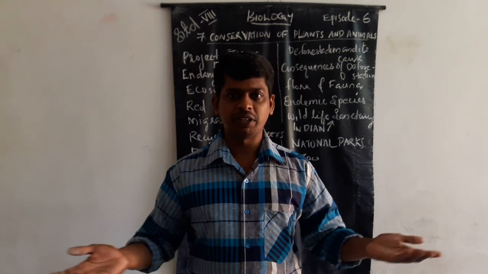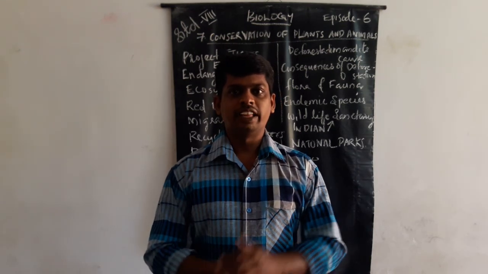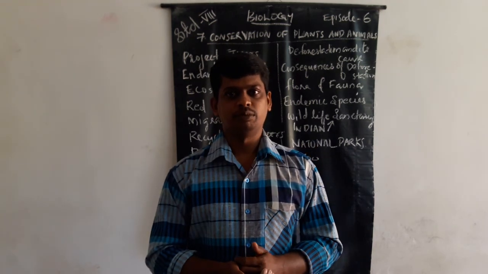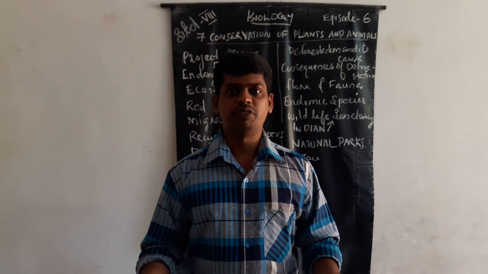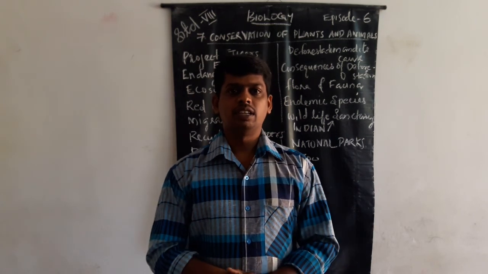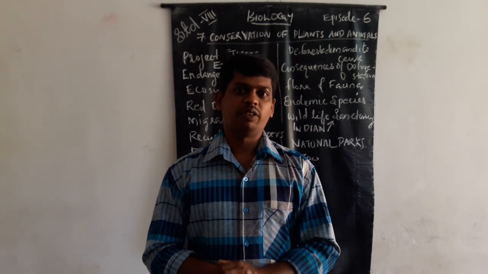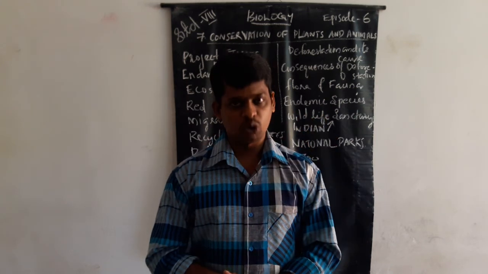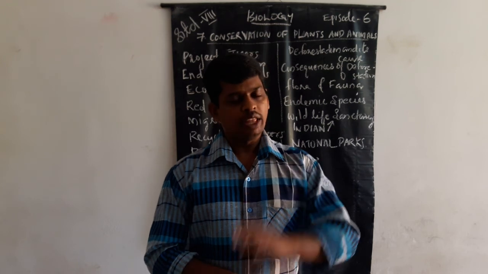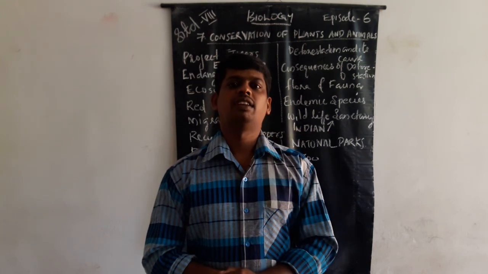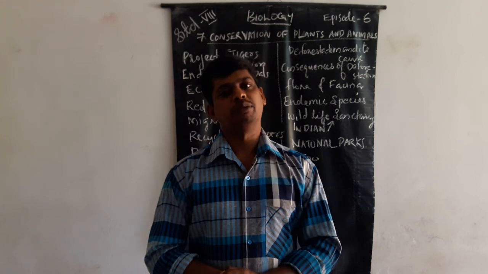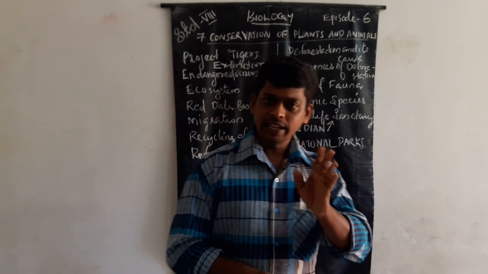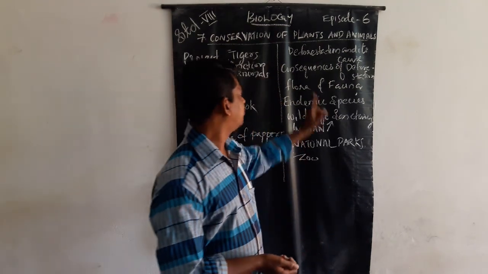They are disappearing. They can live for some years, 10 years, 15 years. Most of the plants are going extinct, so those plants will be conserved. So that type of plants are known as flora.